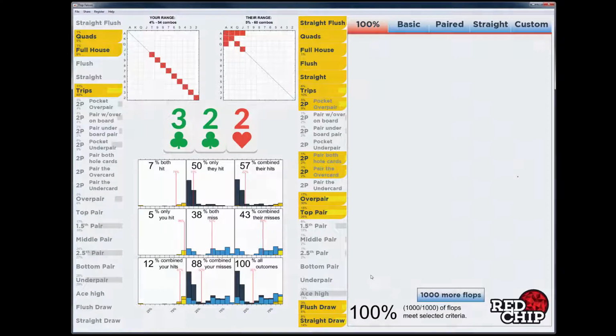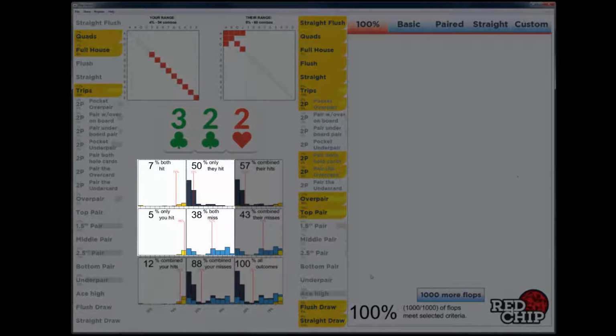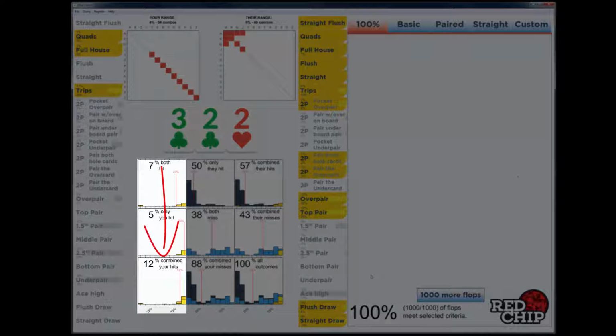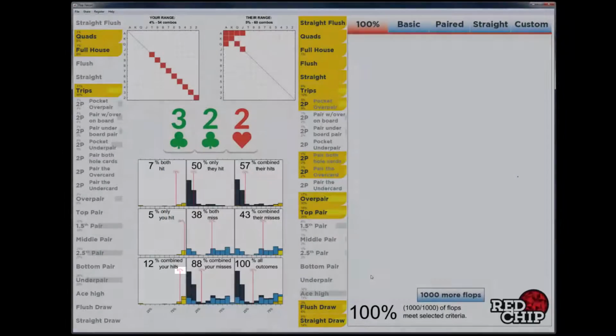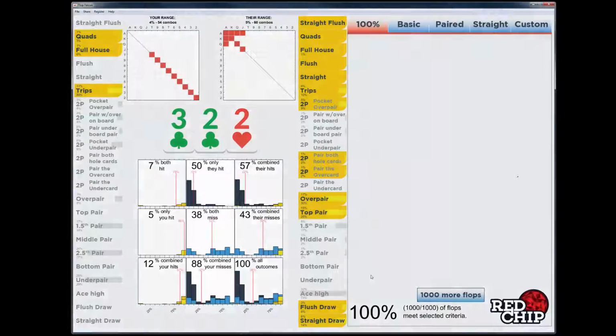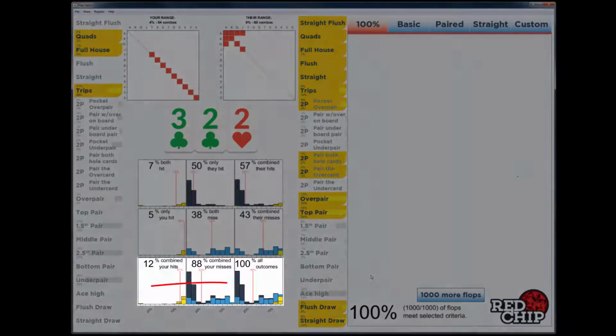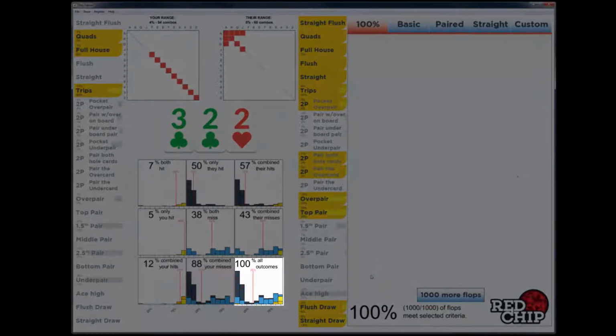Along with knowing which of the 4 individual hit, no-hit scenarios we are in, we can also add the scenarios up. So if we add the 7% plus the 5%, we get 12% total, and our average equity when we hit is 87%. We can also add them up for our misses, and we can see that that is 88% of the time, and that we have 32% equity. If we add these 2 combined scenarios together, we get 100% of the cases where we have 38% equity.